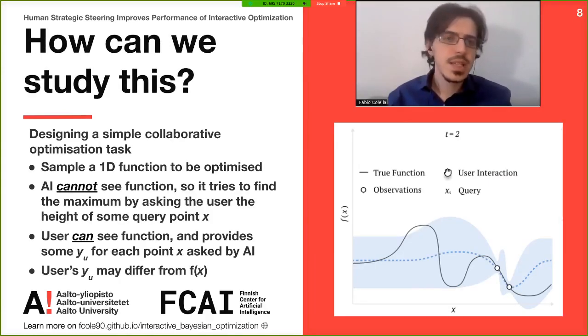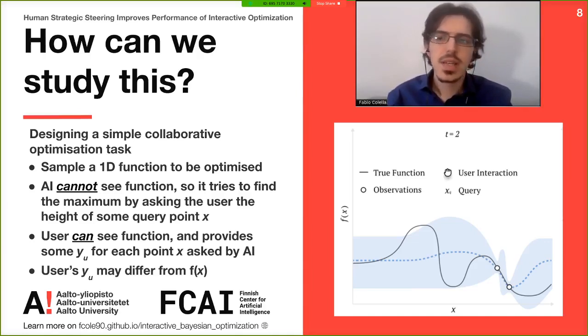How can we study this scenario? We designed a simple collaborative optimization task where we sample a one-dimensional function which needs to be optimized. We chose a one-dimensional function because it's easy for the user to understand and is flexible to be adapted for further studies. The rules are that the AI cannot see the function, so it tries to find the maximum by